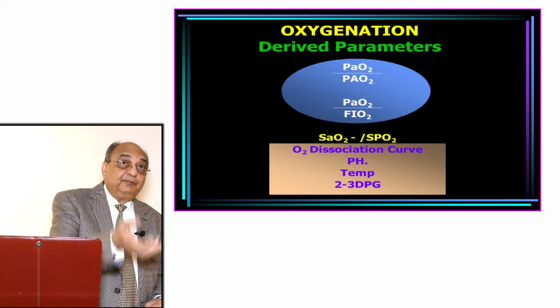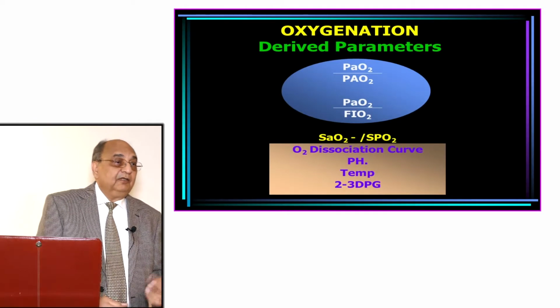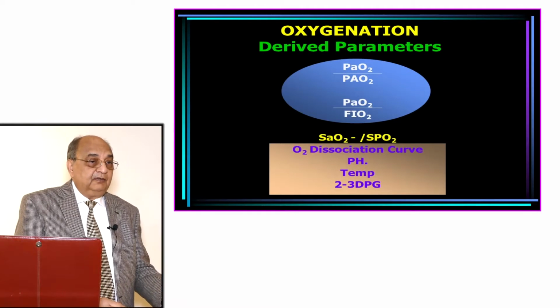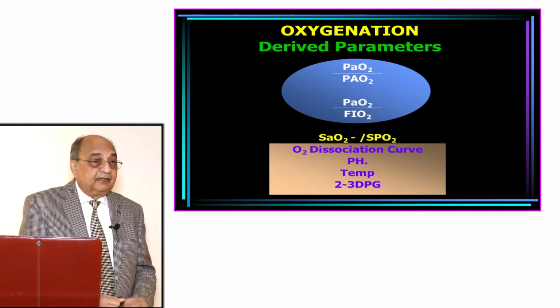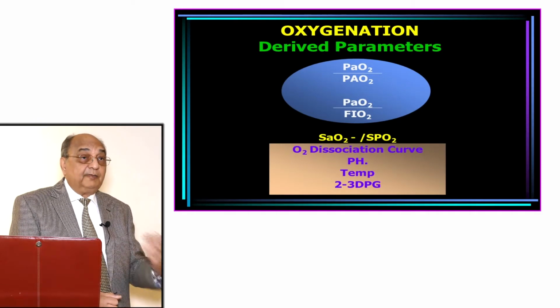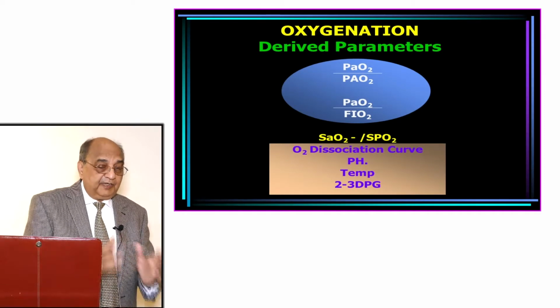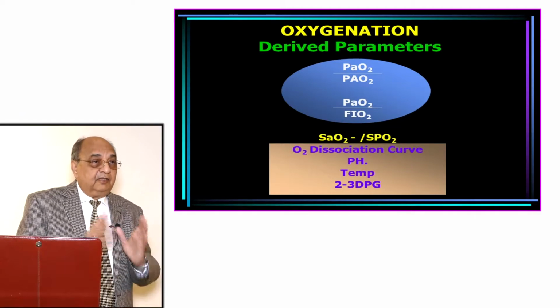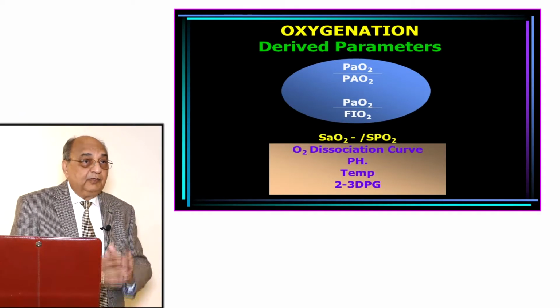And you look at the PaO2, it is normal, saturation is normal, but the patient is still having a high lactate. It means hemoglobin is not giving oxygen to the tissue. There is anaerobic metabolism going on. So all these parameters we will have to see in relation to oxygenation